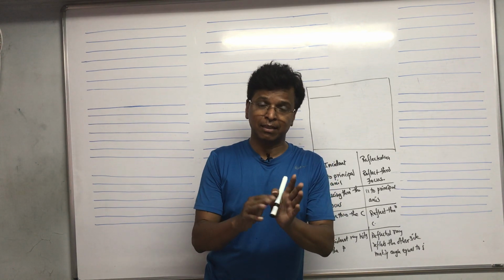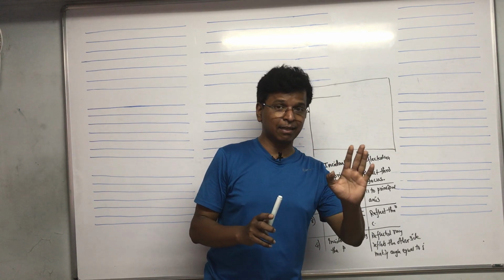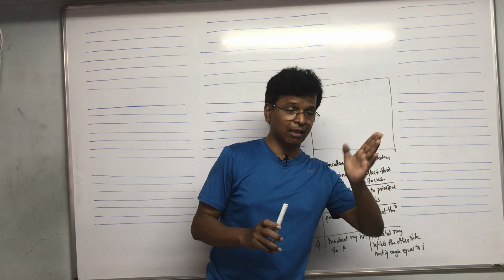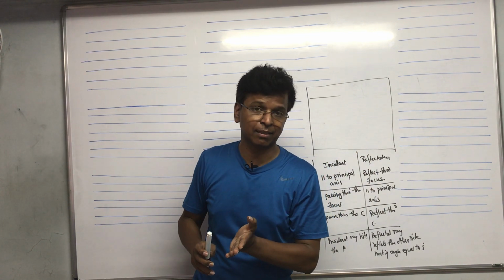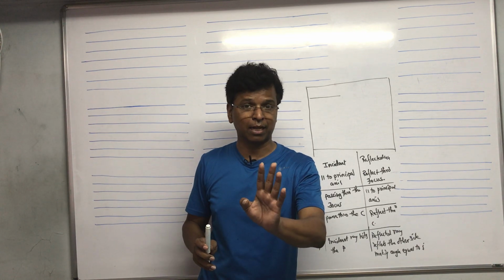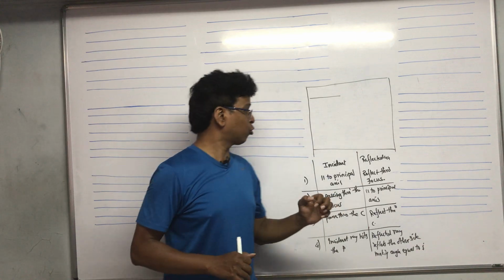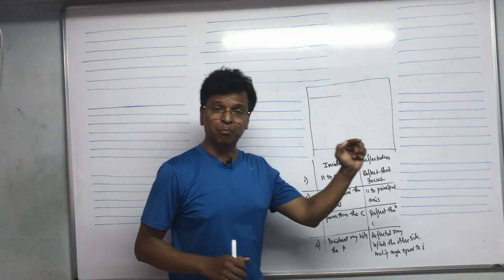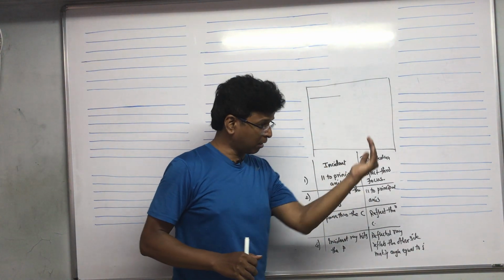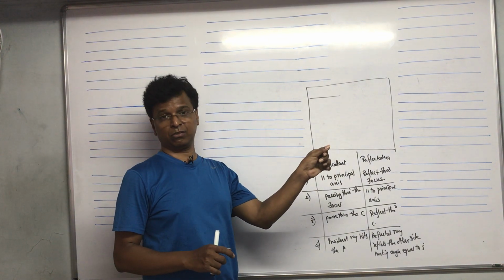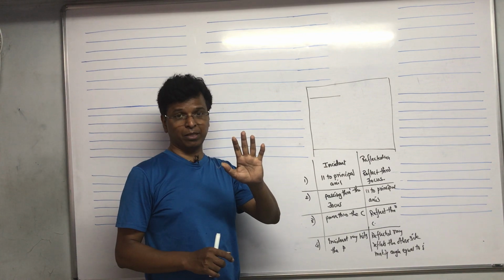One is the behavior of the incident ray, and then depending on the path of the incident ray, what the path of the reflected ray is. This you have to understand. And apart from that, how precisely you are going to draw the combination of the principal axis, the concave mirror, the center of curvature and focus. That also I'll have to explain to you.